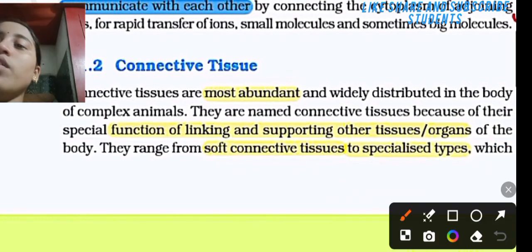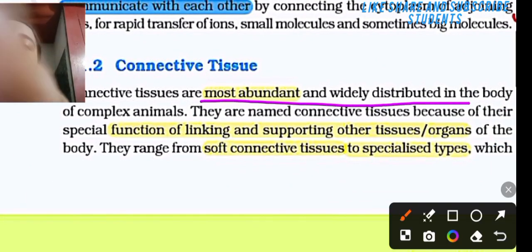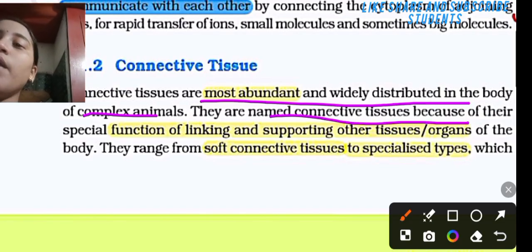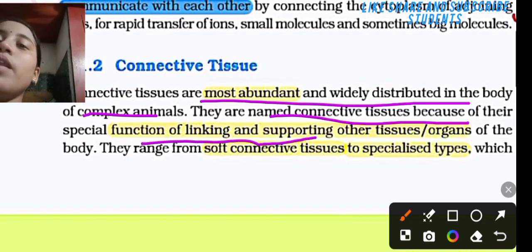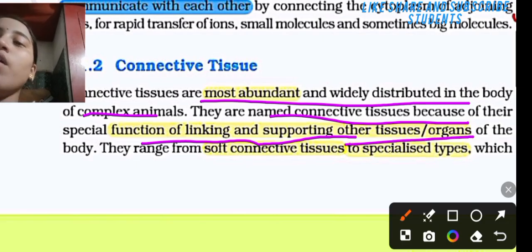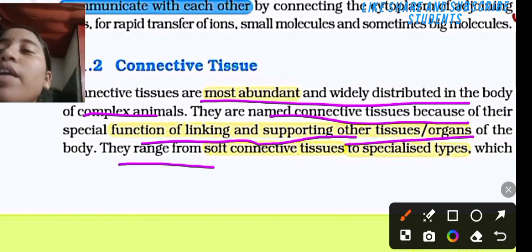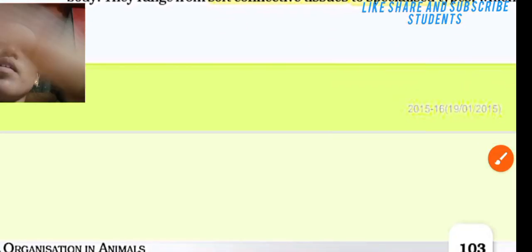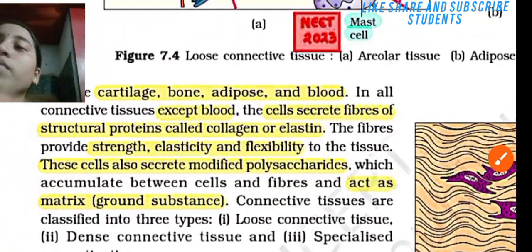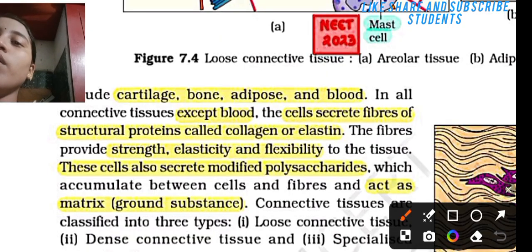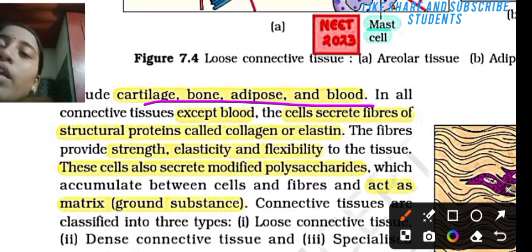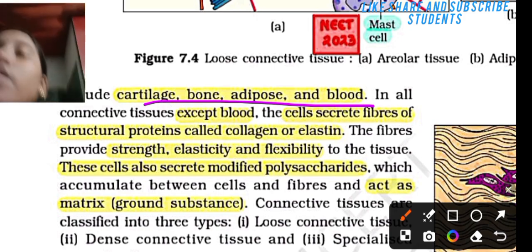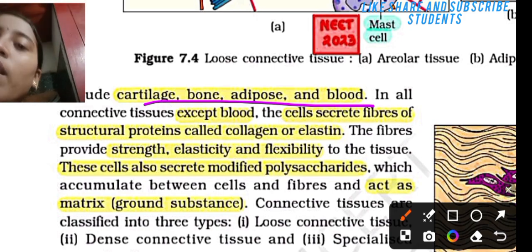Connective tissues are the most abundant and widely distributed in the body of complex animals. They are named connective tissue because of their special function of linking and supporting other tissues and organs of the body. They range from soft connective tissue to specialized types, which include cartilage, bone, adipose, and blood. In all connective tissues except blood, the cells secrete fibers of structural proteins called collagen or elastin.